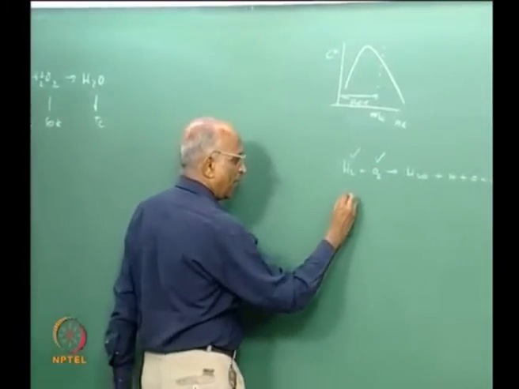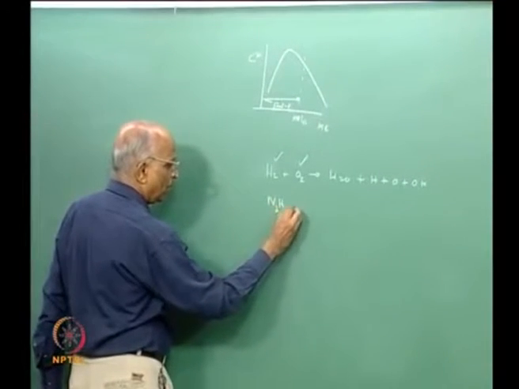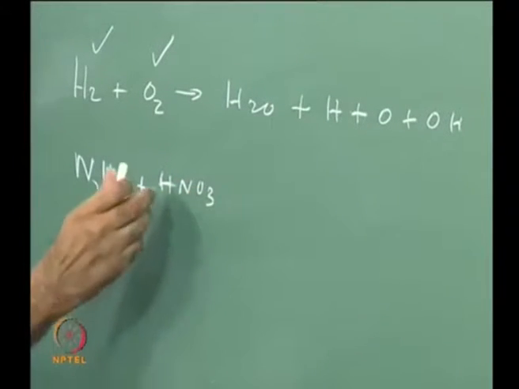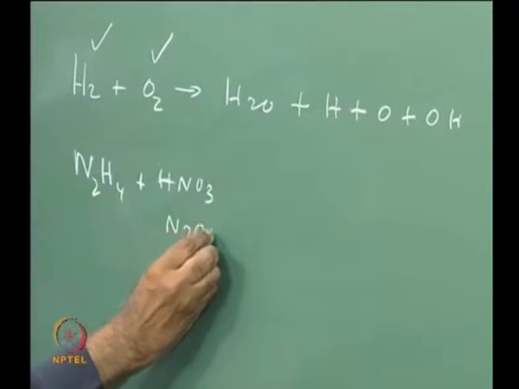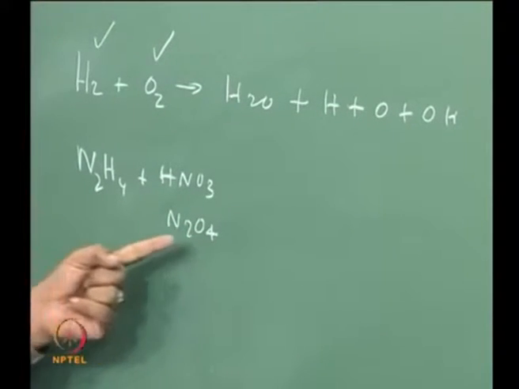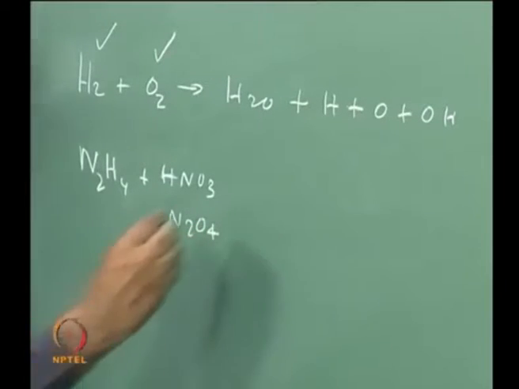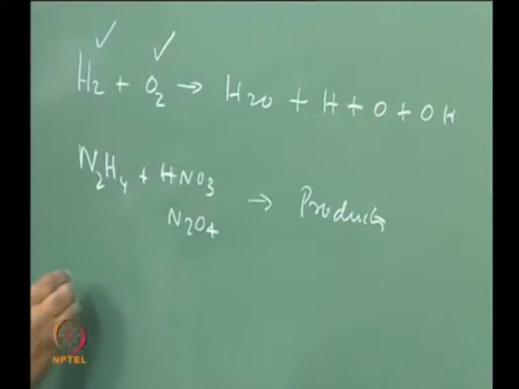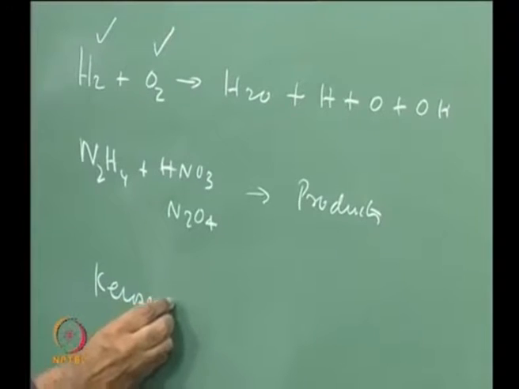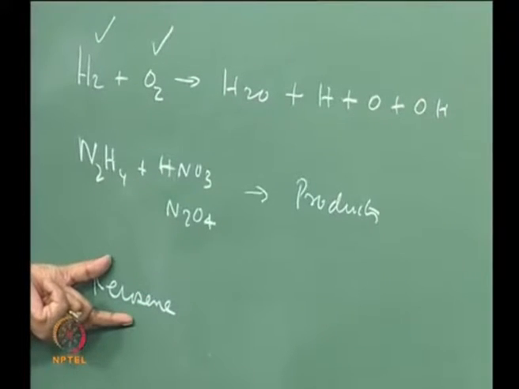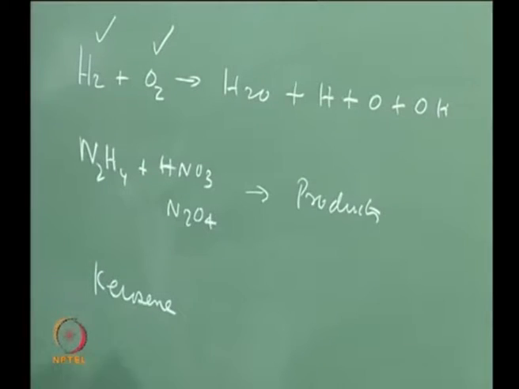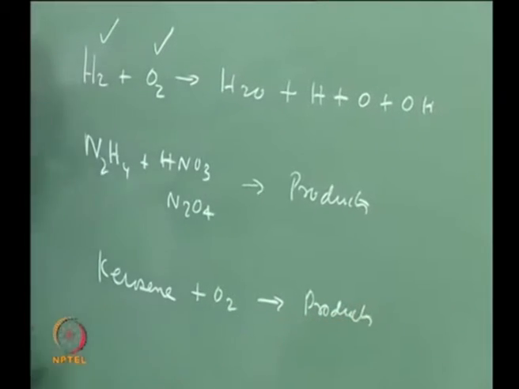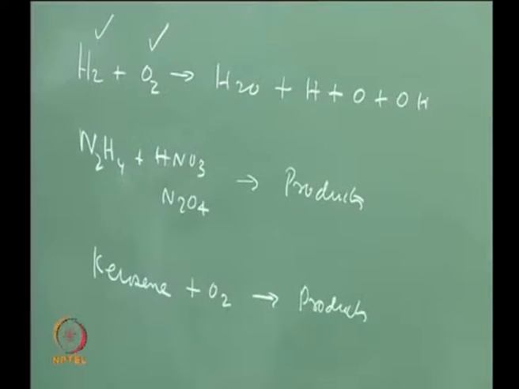The other propellant we said could be hydrazine, N2H4. We said the oxidizer could be nitric acid, HNO3, or better still, compared to nitric acid, we said N2O4 had a small positive value. Therefore, hydrazine and N2O4 is a good combination, and this would again give me some products. Why not we think in terms of kerosene? Kerosene had a large negative value, but not very large either, something like minus 200 and odd, and with oxygen it gives me products. Again I choose fuel rich condition. Well, this could be a candidate which we could have.